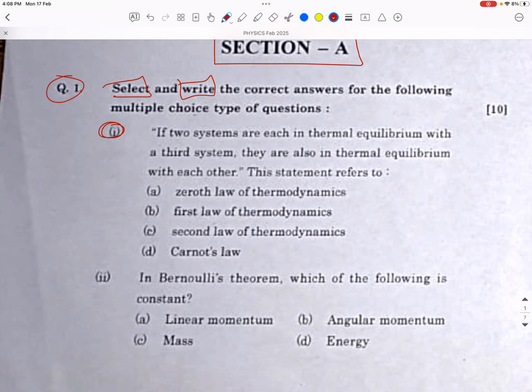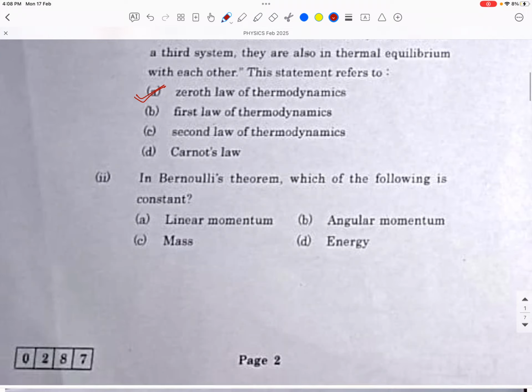If two systems are each in thermal equilibrium with a third system, they are also in thermal equilibrium with each other. This statement is referred to as the zeroth law of thermodynamics. So the answer for this question is A, zeroth law of thermodynamics.